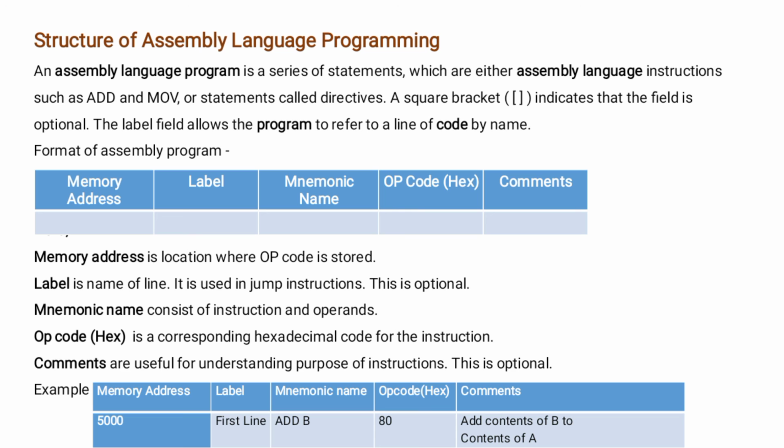We use the instruction of the 8085 microprocessor. ADD is the instruction and B is the register. Next is the operational code, and this value is a hexadecimal. It represents capital H. And the last parameter is an optional parameter. Now this is used for understanding the purpose of the instruction. It means that add the contents of B register to the contents of A.